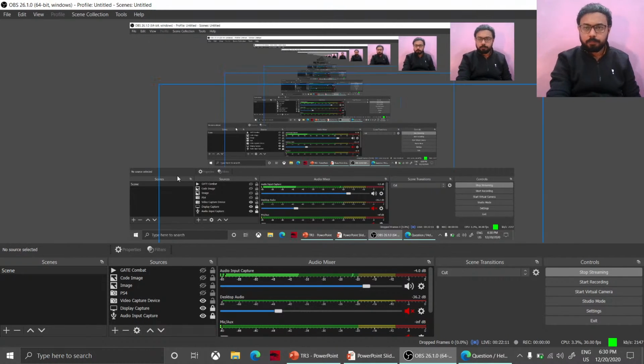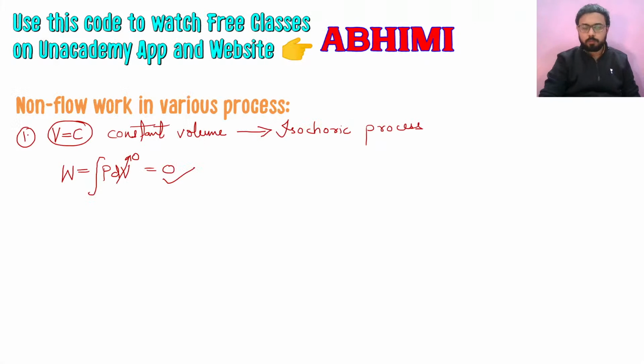So let me just adjust the camera a little bit. So let's continue our discussion. Just to inform you, since some work is going on, my home is getting painted, so I have to change my position a little bit from my usual position.